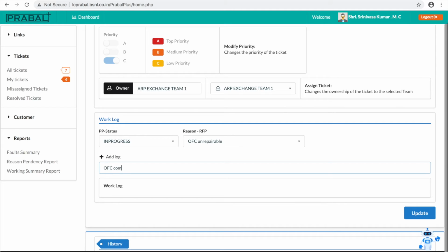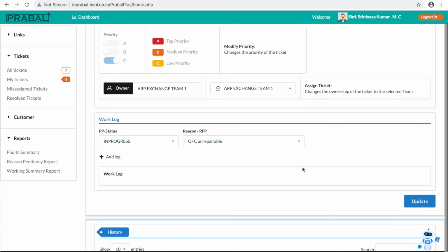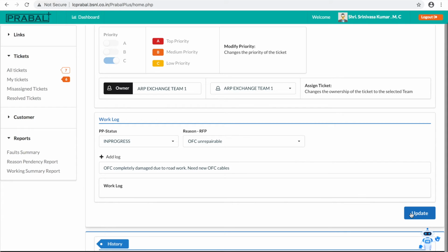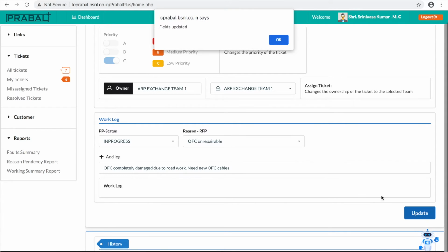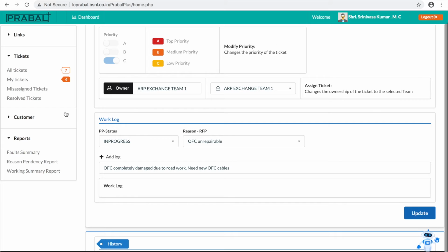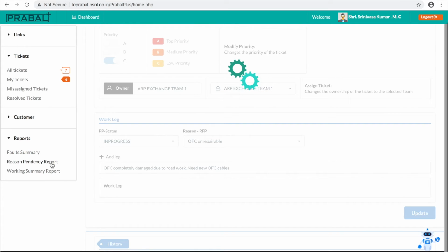OFC completely damaged due to road work, need new OFC cables. Okay, this is the log I will put and I will update. Fields are updated. If you go to the recent pendency report and check,